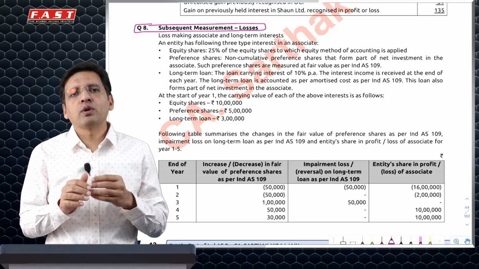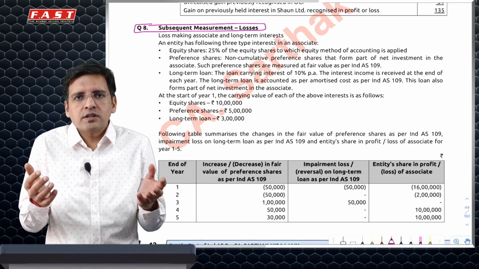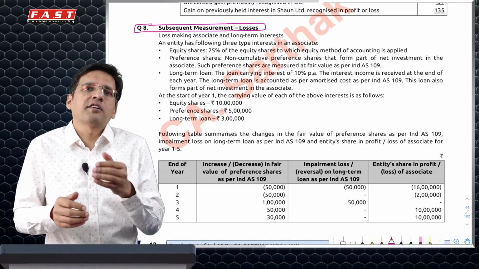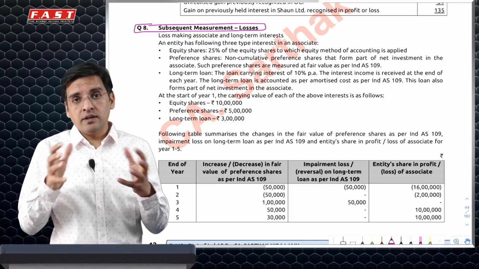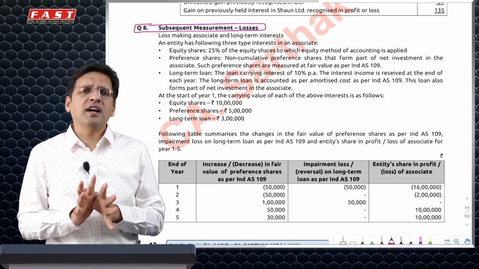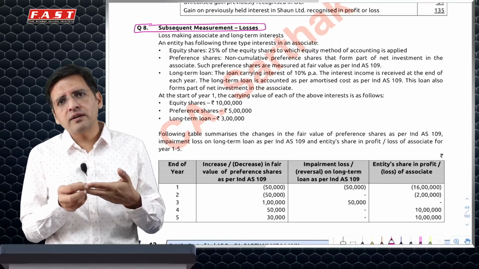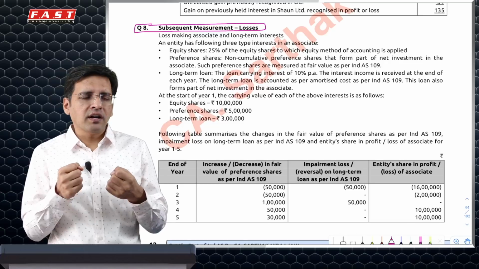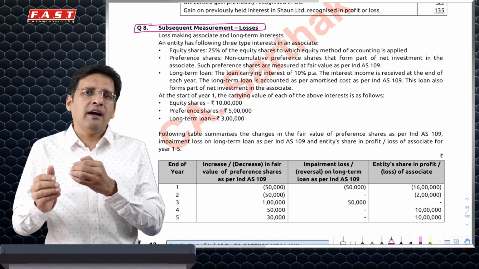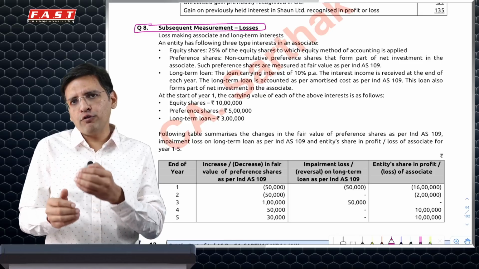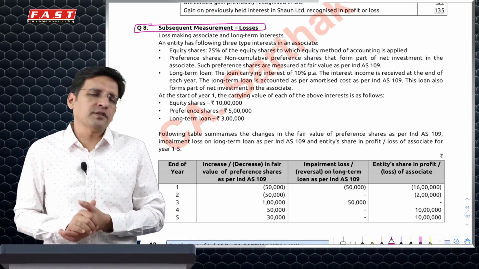However, if you have given a loan at market rate of interest, not just because it was your associate, but due to some other commercial reason, that will not form part of your net investment. Trade receivables from any associate definitely do not form part of net investment in associate. So ideally, net investment in associate would be equity shares, preference shares or loans given, if they are not really given at arm's length price, but rather given because you have a significant influence or some kind of a stake, and your relationship has influenced this decision.